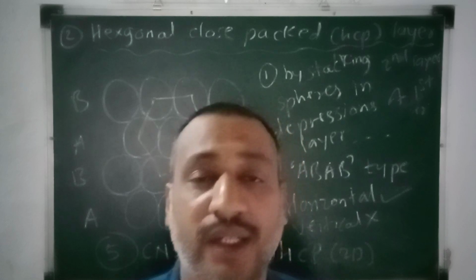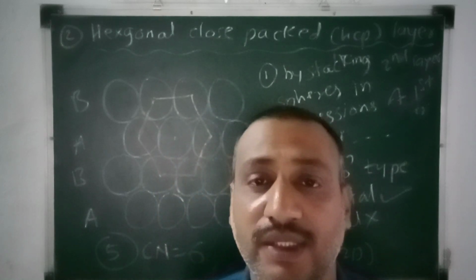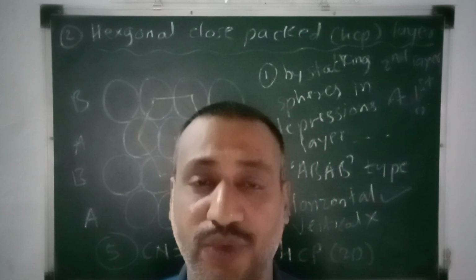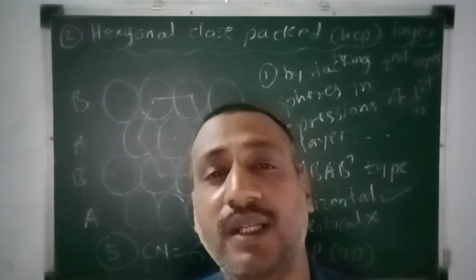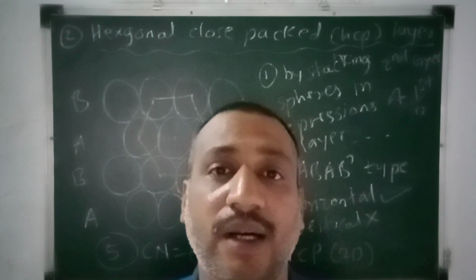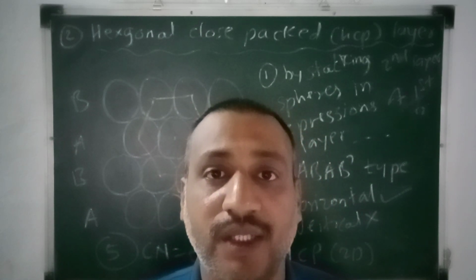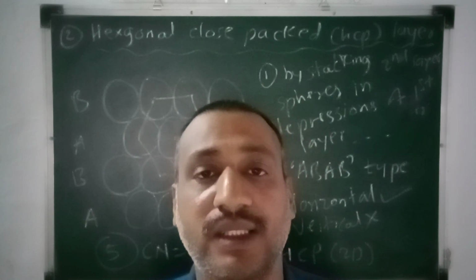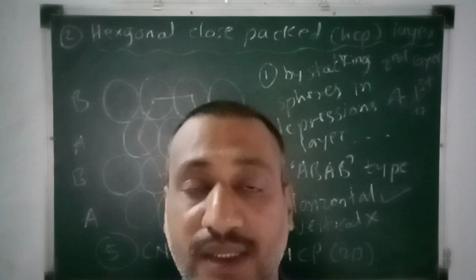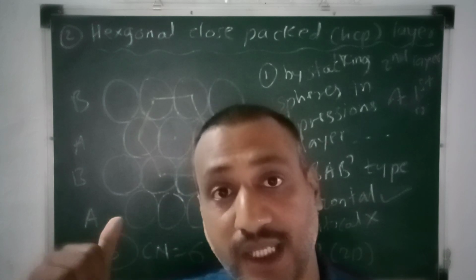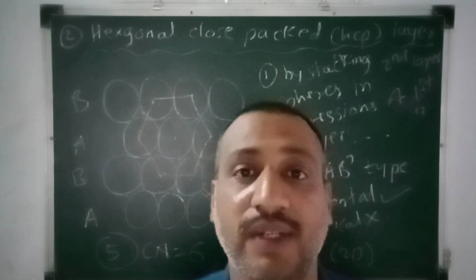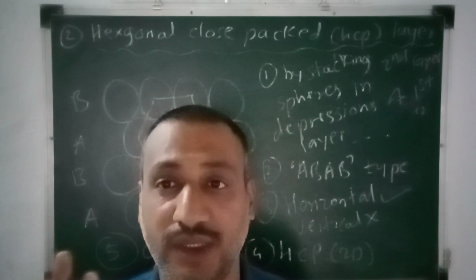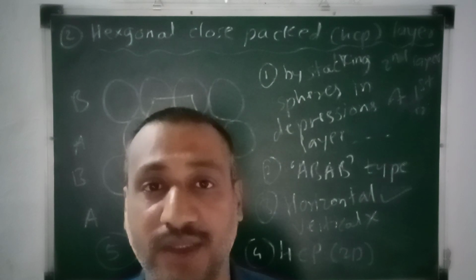Now based on whatever structures we have discussed, especially the two-dimensional structures, further we have to learn about the three-dimensional cubic close packed structure CCP, the three-dimensional hexagonal close packed structure, as well as the simple cubic structure. So these three-dimensional structures we have to study.